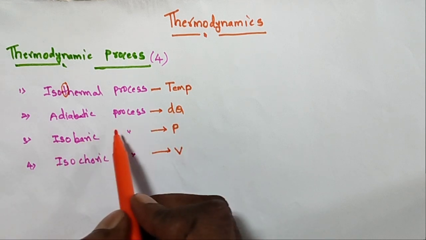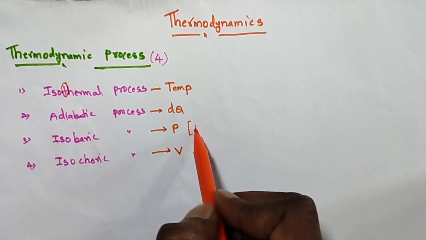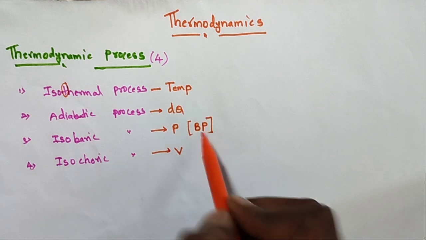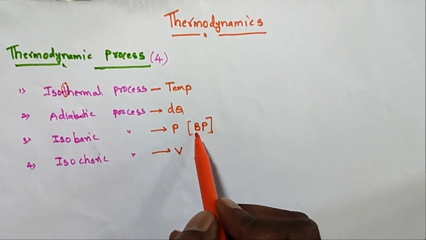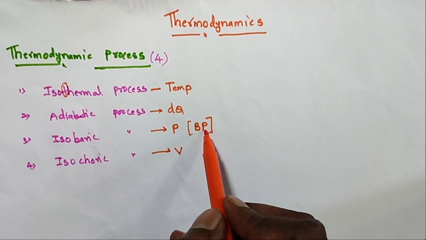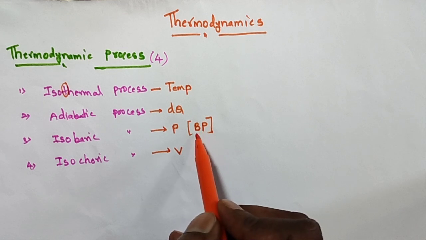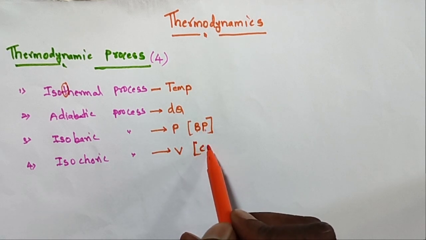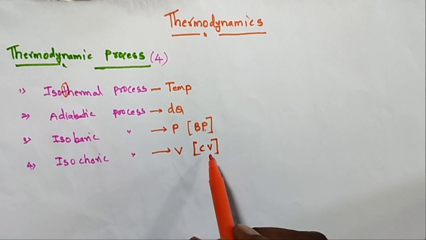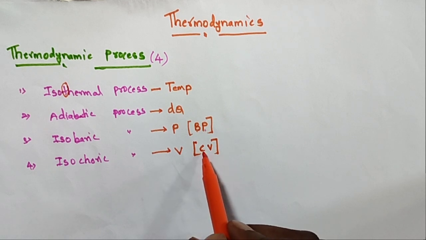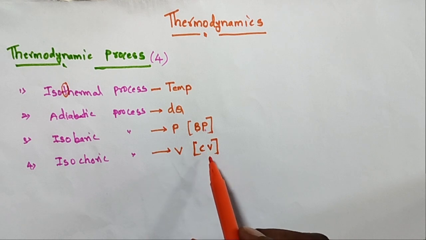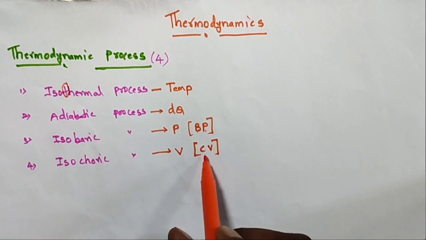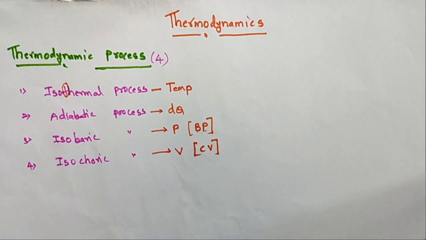In the isobaric process, I am taking the B P. Bar means pressure, so in the isobaric process, pressure is constant. And isochoric: C means choric, V means volume. So in the isochoric process, volume is constant.